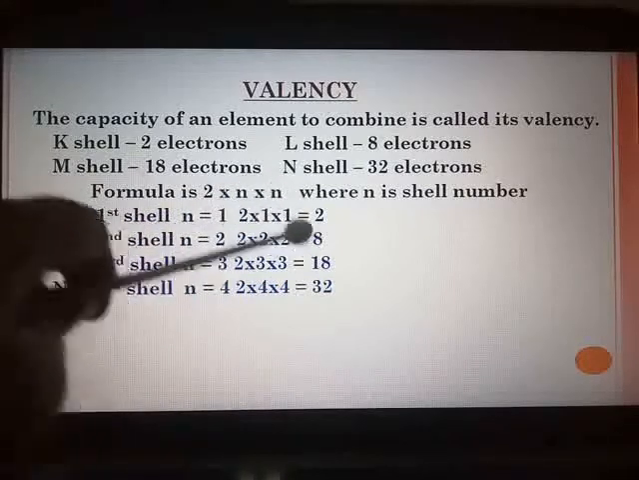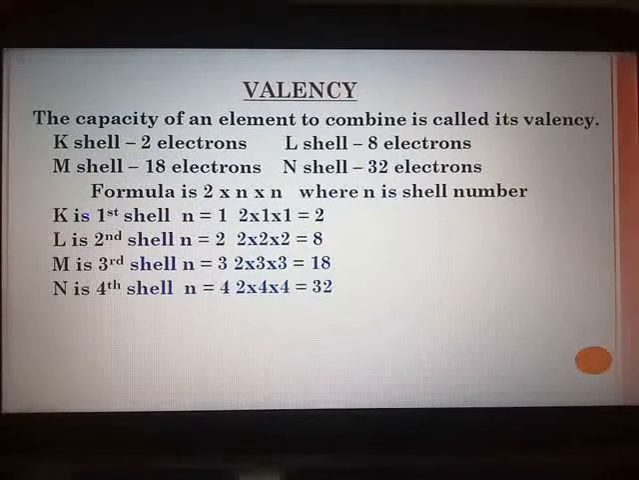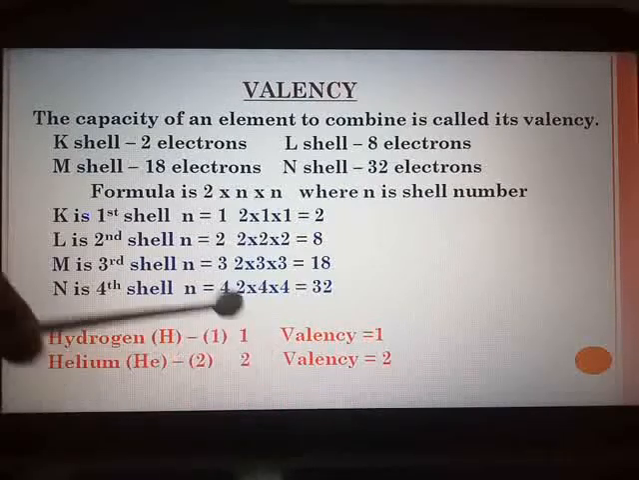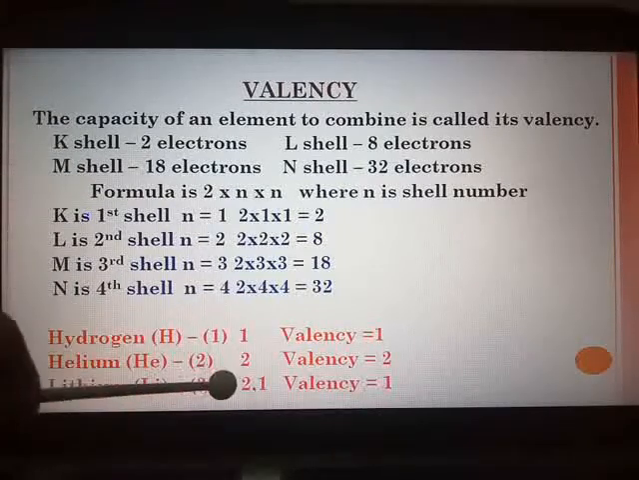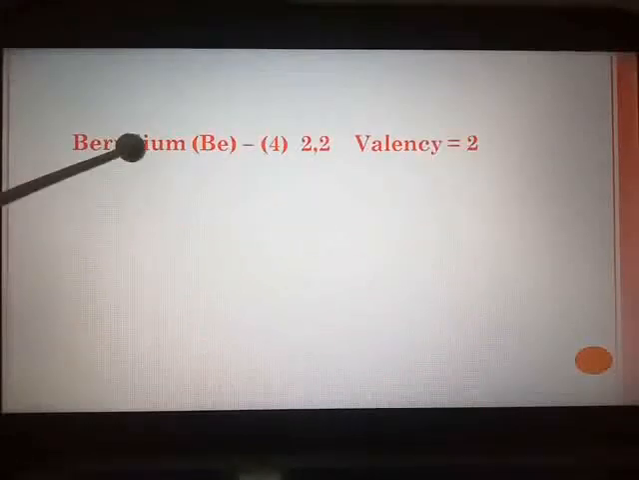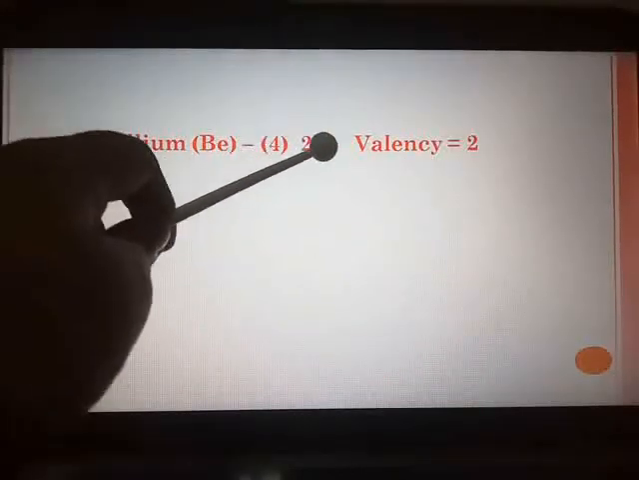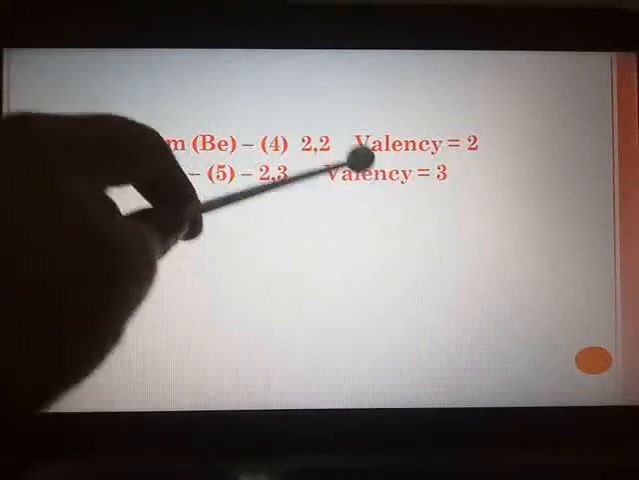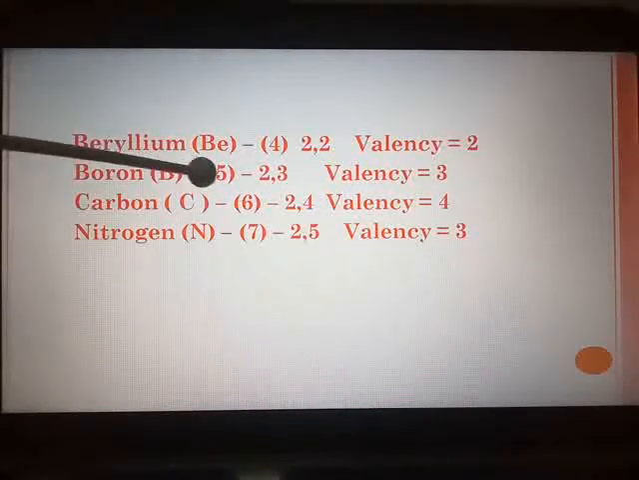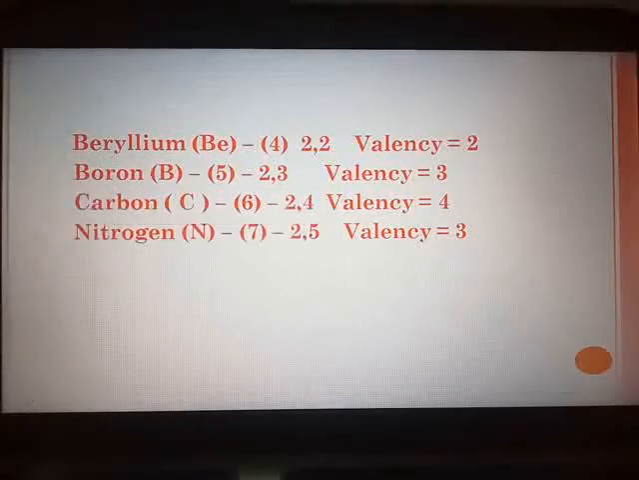You can calculate the maximum capacity, and then by taking n number of examples, I have told you how to calculate valency. Hydrogen, valency is 1, helium 2, lithium 2, 1. In the outermost orbit, 1 electron is there, so valency is 1. Next is beryllium, atomic number is 4, valency is 2, boron, valency is 3, carbon, valency is 4. After carbon, you can see in the outermost shell 5 electrons are there.